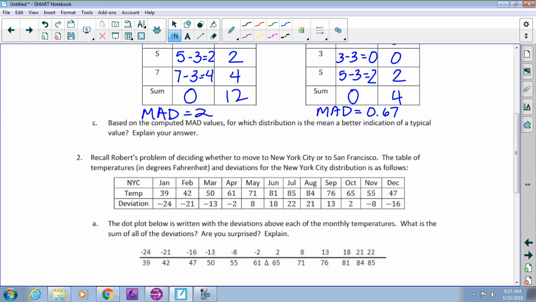You still have part C to answer, which says based on the computed MAD values, for which distribution is the mean a better indication of a typical value. Who tends to score closer to 3 goals is what that is asking. Kyle, what do you think? Yep, he said that really quietly. The girls team, right? The MAD saying they get 3 goals on average would be more typical, a better indicator for the girls. All right, and we can base that on the fact that it has a lower MAD.